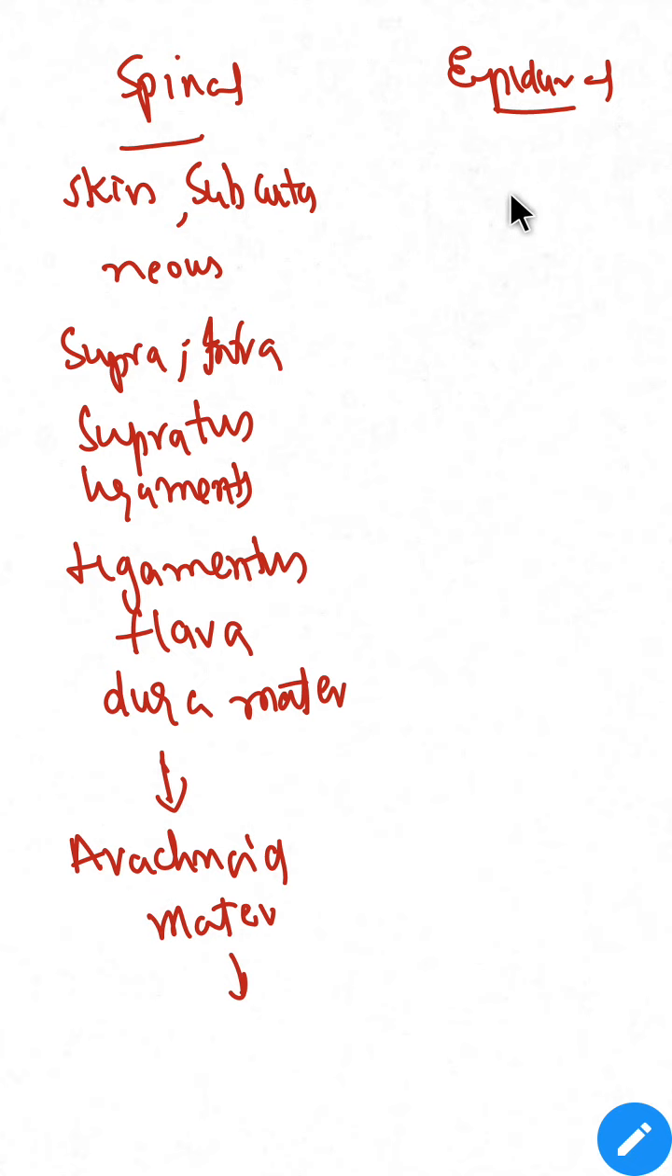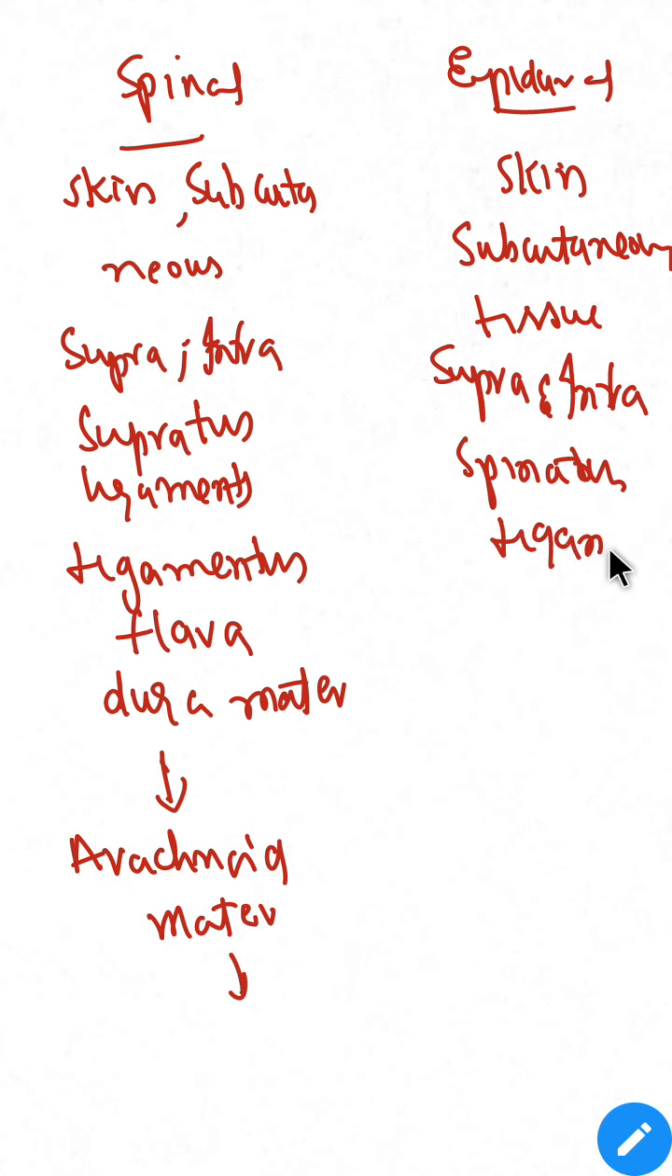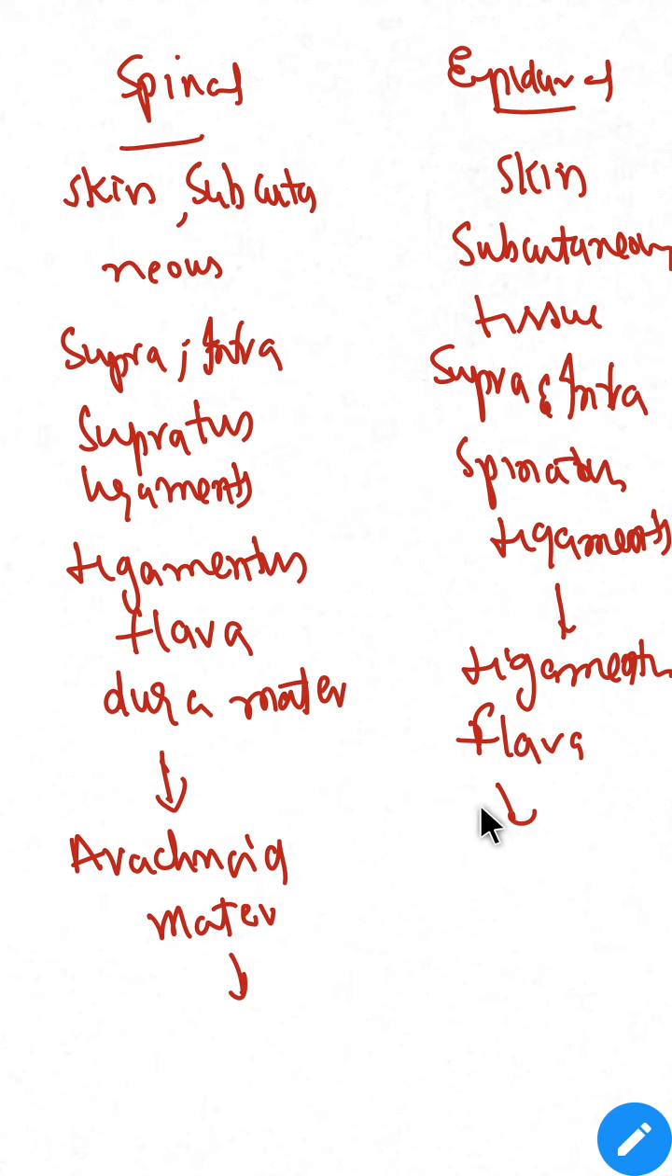So in epidural, we pierce skin, subcutaneous tissue, supraspinous and interspinous ligaments, then ligamentum flavum, then we reach the epidural space. These are the structures that we pierce during inoculation of the drug.